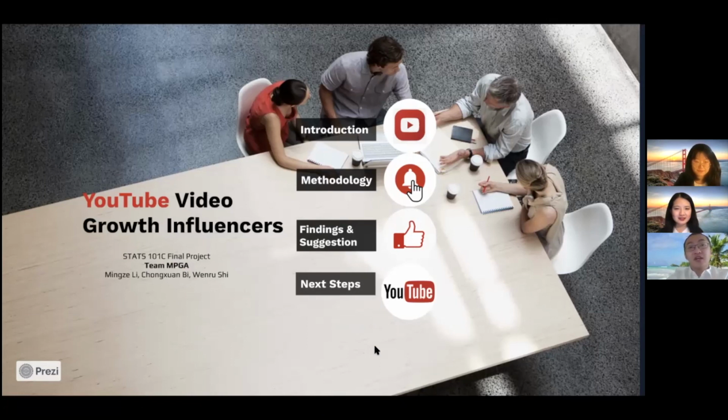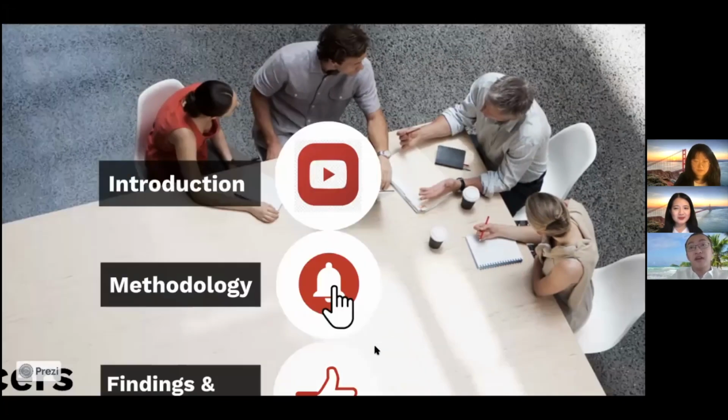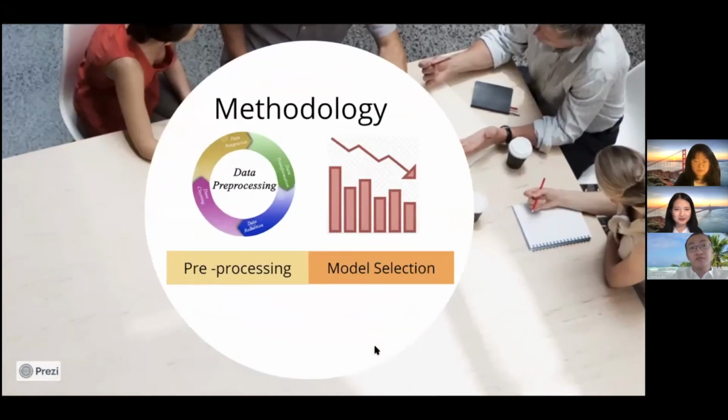Since 2006, YouTube has become one of the most popular websites for people around the world. For YouTubers, the number of views they get is crucial. Views have the potential of bringing ad clicks and subscribers. Why are they all important? Because they can bring a lot of money. So this project helps them discover the most important factors in determining the growth rate of views.